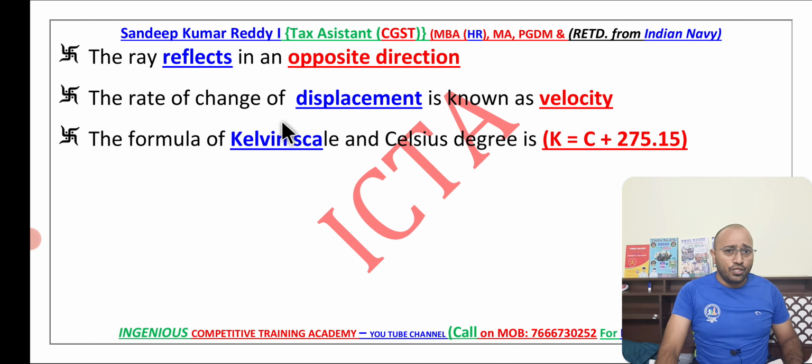The rate of change of displacement is known as velocity. Instead of displacement, if they have given distance, then it will be speed. The formula of the Kelvin scale: you must know about Kelvin and Celsius. We have Reaumur scales too, so different scales are there. (C minus 0) by 100 is equal to (F minus 32) divided by 180. Like that, Fahrenheit scale, Kelvin scale, Celsius scale and Reaumur scale. There are 4 scales you must know, and you must know the formulas also.